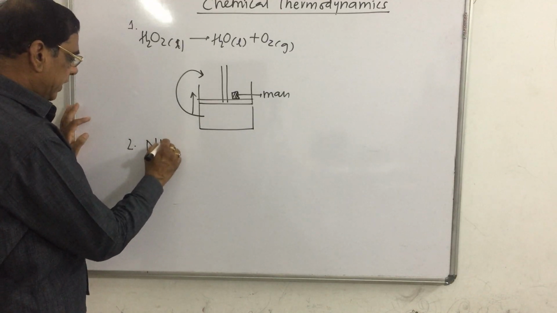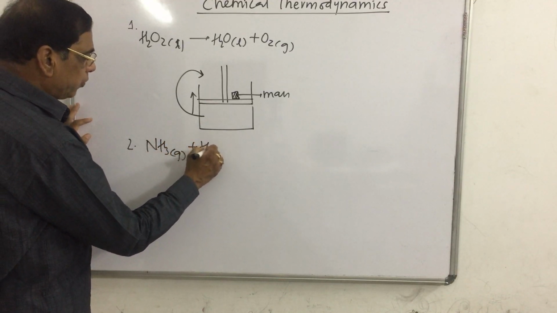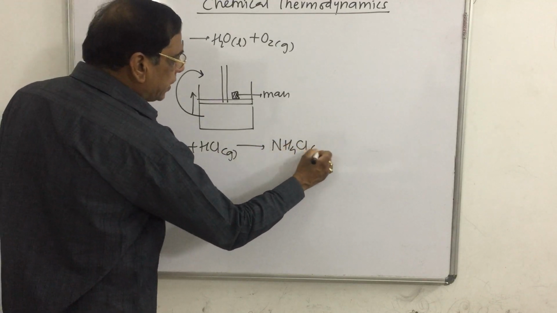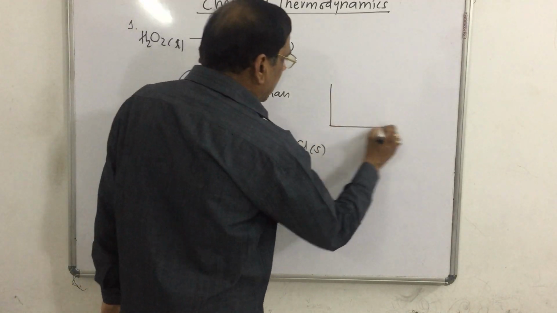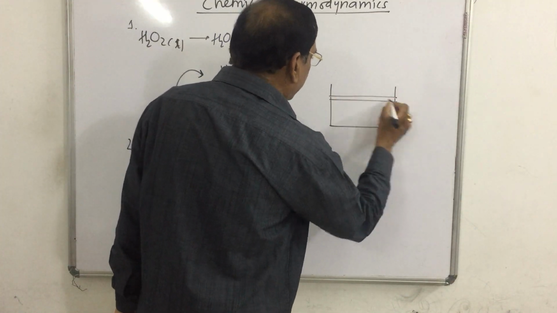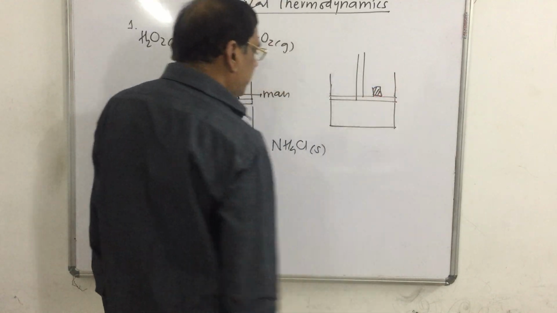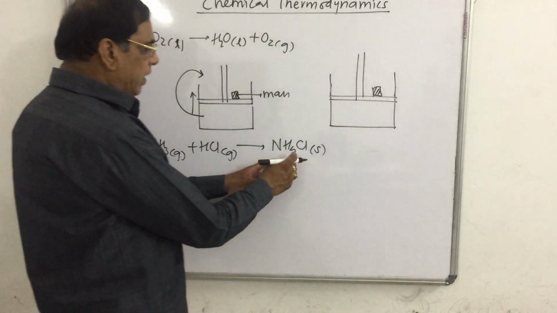The second example: suppose NH3 gas combines with HCl gas, forming NH4Cl solid. Suppose again these two gases are placed in a cylinder fitted with a weightless, frictionless piston, and some mass is placed on it. Then what happens here?